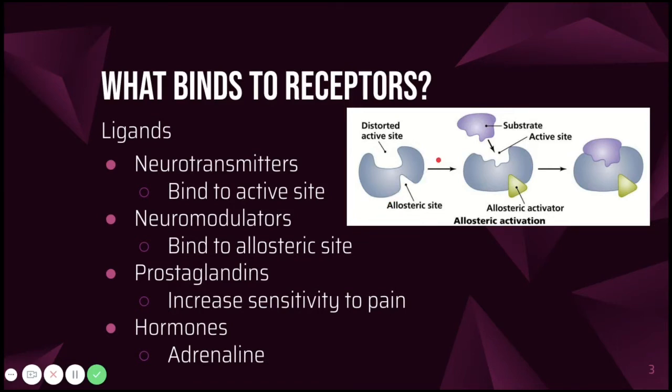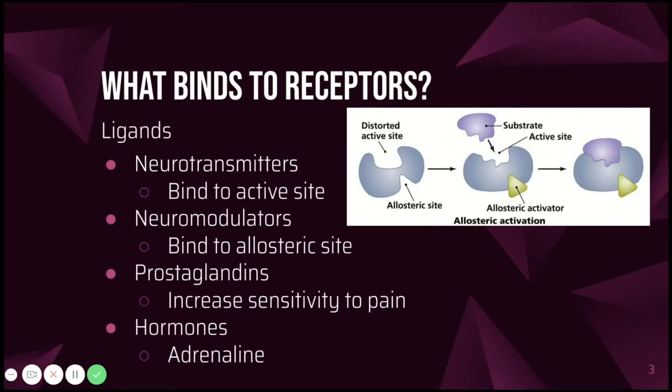Many proteins have an active site, which you can see here, where the main ligand binds to, but some of them also have an allosteric site where other molecules can bind to in order to regulate the protein's activity. So here we have an allosteric activator, which is going to help the protein perform its function, but we can also have allosteric inhibitors, which will basically turn the protein off. So neuromodulators focus on binding to the allosteric sites of their receptors, whereas neurotransmitters bind to the active site.